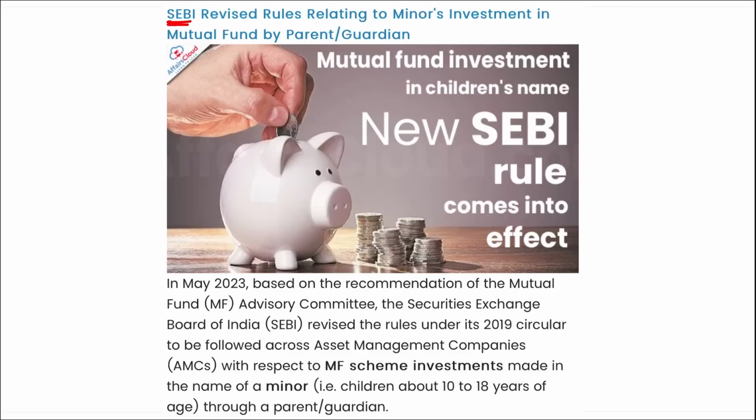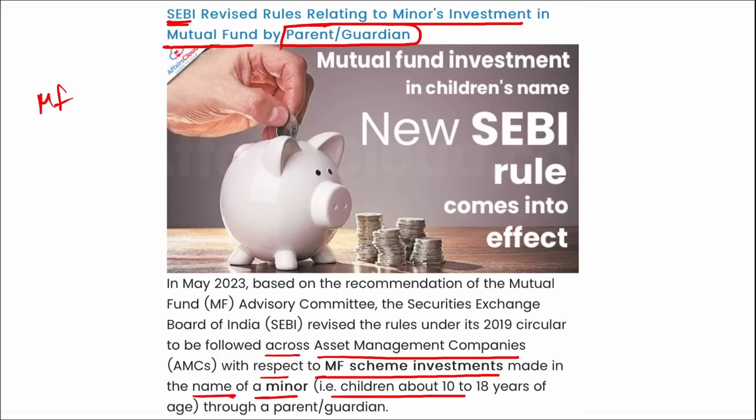Next is SEBI. SEBI has revised the rules relating to minors' investment in mutual funds by parent or guardian. I repeat, in May, a recommendation was made by the Mutual Fund Advisory Committee, and SEBI revised the rules under its 2019 circular followed across asset management companies with respect to mutual fund scheme investment made in the name of a minor, that is children about 10 to 18 years of age, through a parent or guardian.